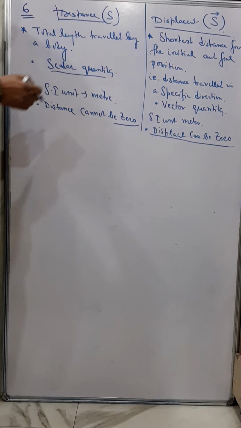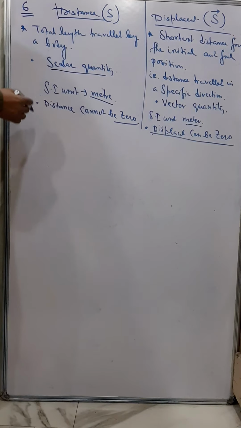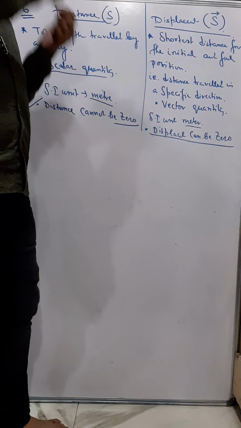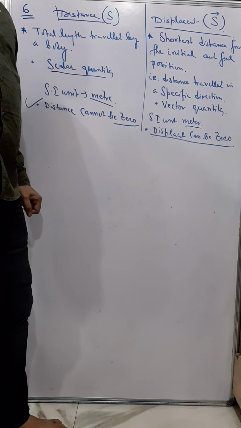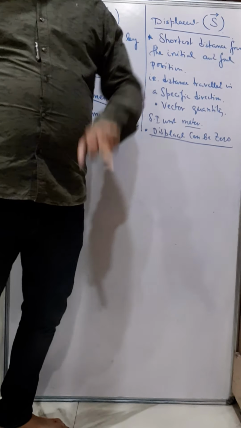Now the SI unit of distance and displacement both are the same. It's meter, and naturally the CGS unit is centimeter. Another important point is distance cannot be zero. I cannot say distance between one body to another body is zero. But displacement can be zero.